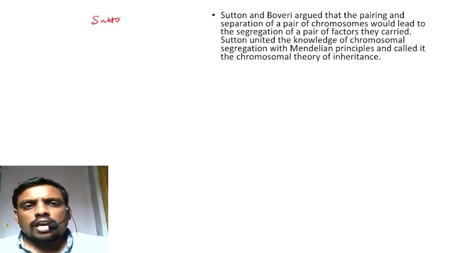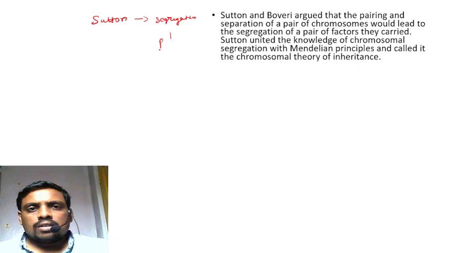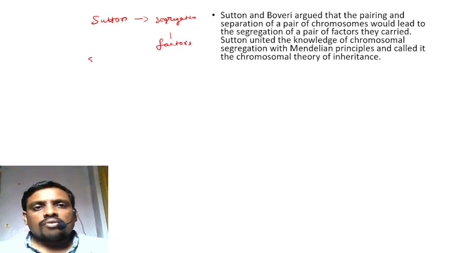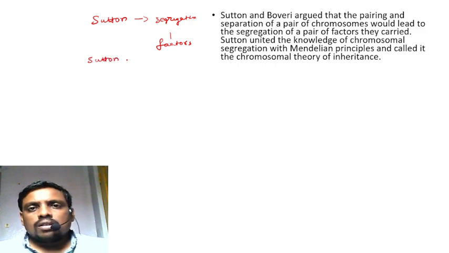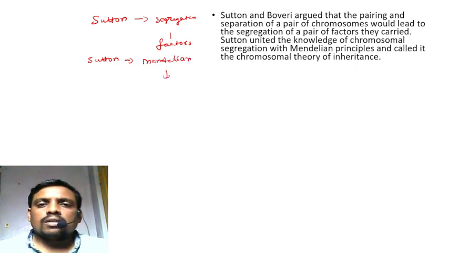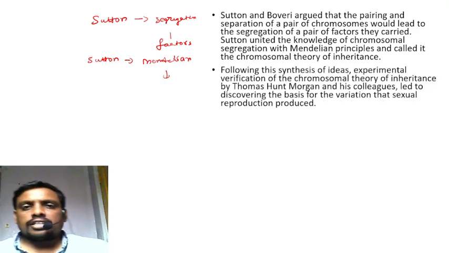Finally, Sutton and Boveri argued that pairing and separation of chromosomes would lead to segregation of a pair of factors. Sutton united the knowledge of chromosomal segregation with Mendelian principles and called it the chromosomal theory of inheritance.